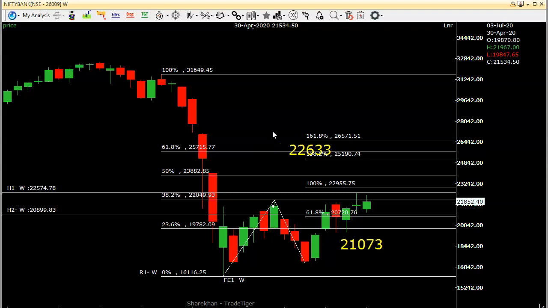So these are the different factors we have to consider for Bank Nifty. Based on these levels, we can have different strategies to follow. Until Bank Nifty closes below 20,900, there is a high probability of testing 22,600. So the trading idea should be buy on dips until it closes below 20,900. That is the most important level to watch out for in the coming week.